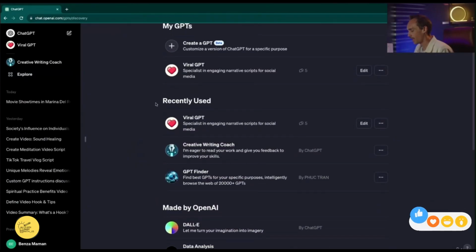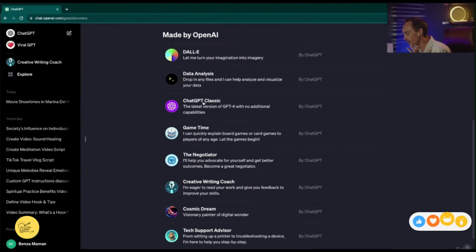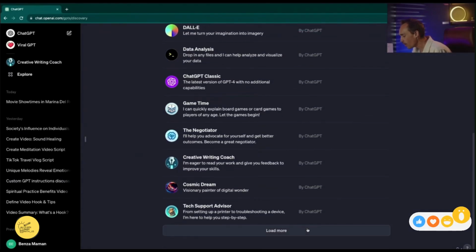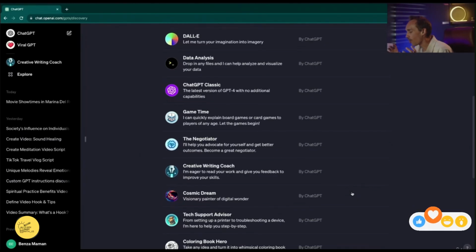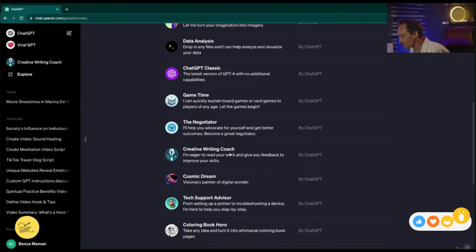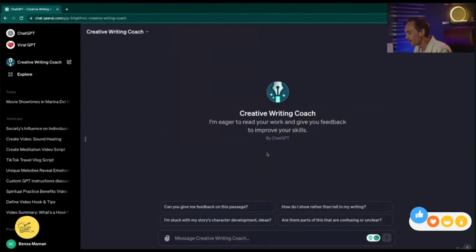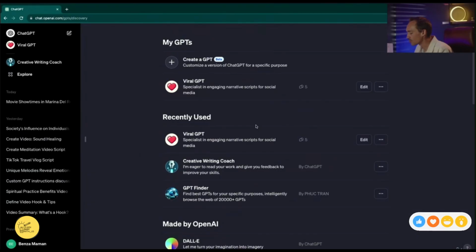Hit this Explore tab, and you can see some custom GPTs that have been made by OpenAI. So what are custom GPTs? Well, basically, custom GPTs are a version of ChatGPT that has been given some custom instructions and possibly some unique data to make it specialized in a certain thing. So as you can see, we have this creative writing coach. When you click this, the custom GPT specializes in being a creative writing coach, versus ChatGPT, which is trained on all of the information it could possibly get its hands on.